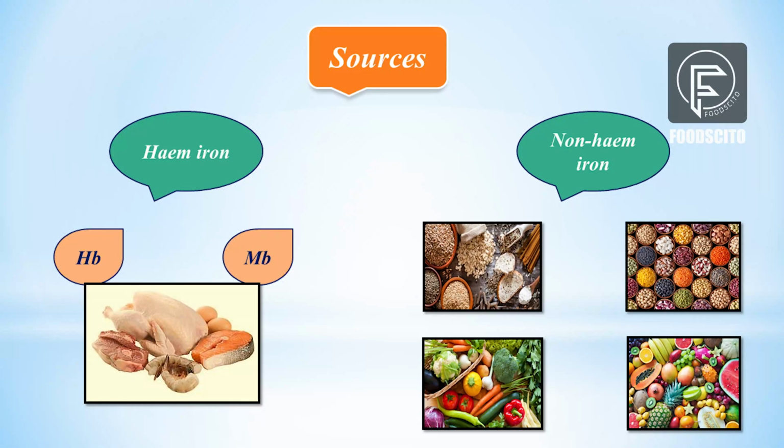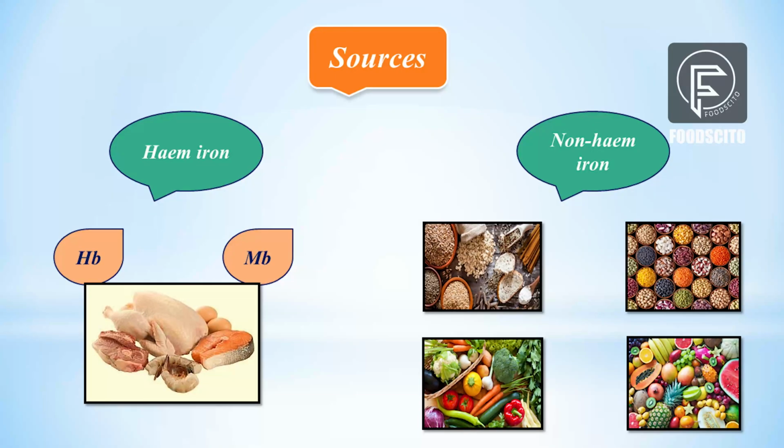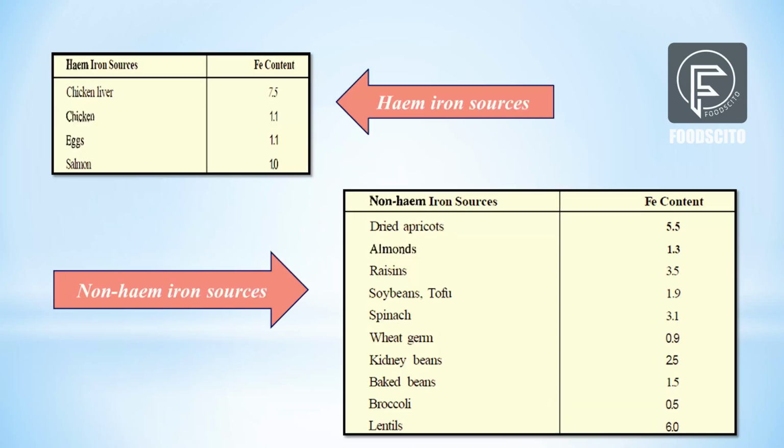Talking about its sources, iron is found in one of its two forms, either heme or non-heme. In the human diet, the primary sources of heme iron are hemoglobin and myoglobin from the consumption of meat, fish and poultry, whereas non-heme iron is obtained from cereals, legumes, fruits and vegetables. Here you can see the sources of heme iron and non-heme iron along with their iron content.